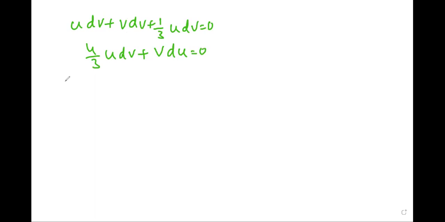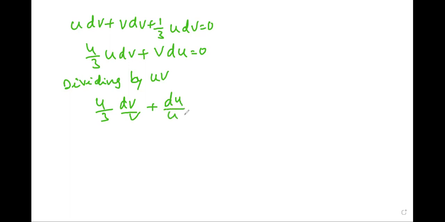Dividing on both sides by uV, we get 4 by 3 dV by V plus du by u is equal to 0.